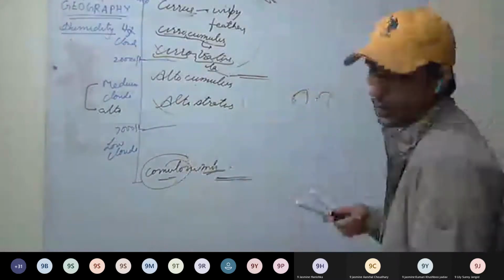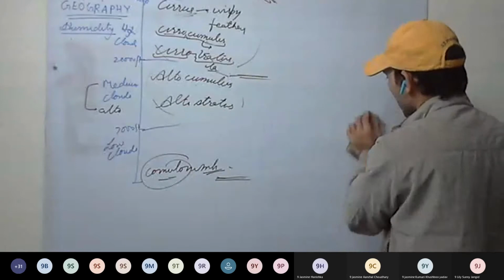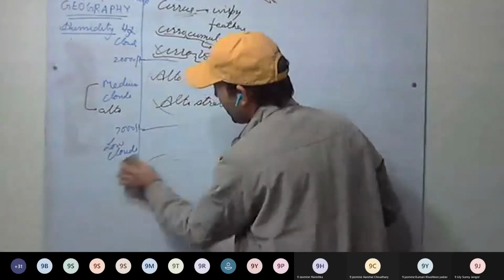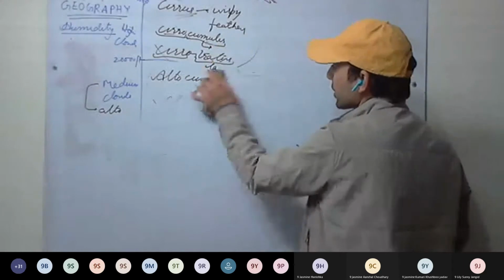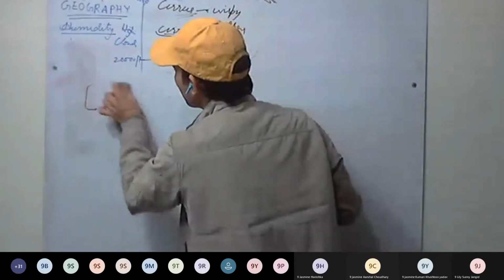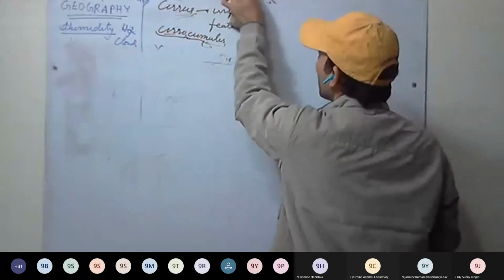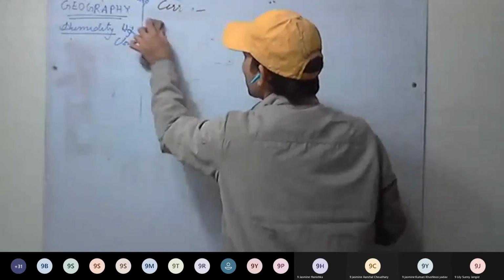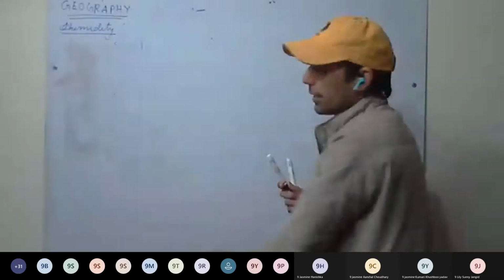Now we discuss dew, mist, fog, and frost. What do you mean by this? You have seen in winters droplets on leaves, on flowers, on grass, and on rocks as well. You have seen small droplets. That is dew.